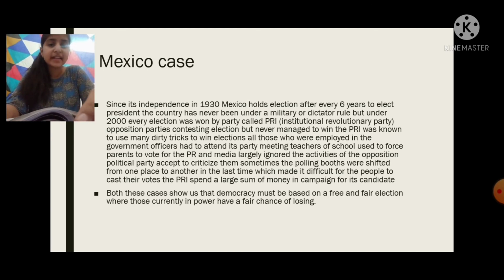Then this is the Mexico case. Mexico has its election after every 6 years. The party PRI, that is the Institutional Revolutionary Party, always wins.